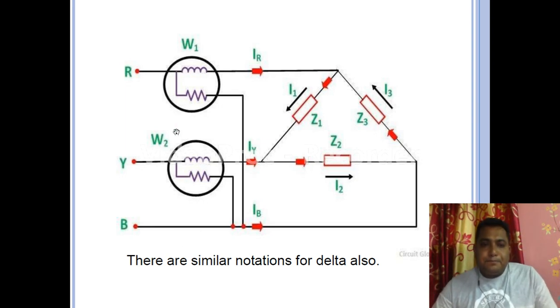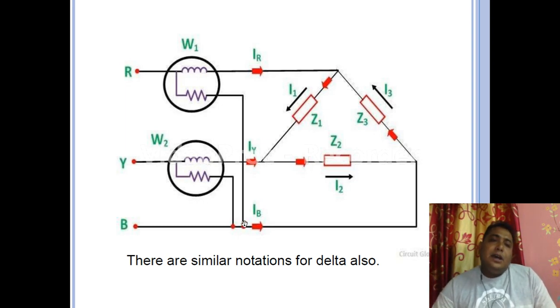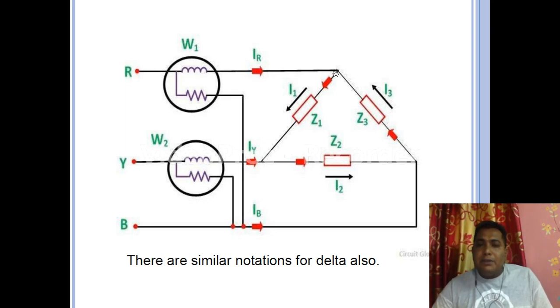This is the voltage, and we already know it is the line voltage, the voltage between any two phases. So this is the line voltage VRB, into the current flowing through this one. What is the current? That is IR. If we convert this in terms of I1, I2 and I3, IR is the difference between these two currents, I1 and I3, correct? So we can say that IR is equal to I1 minus I3.